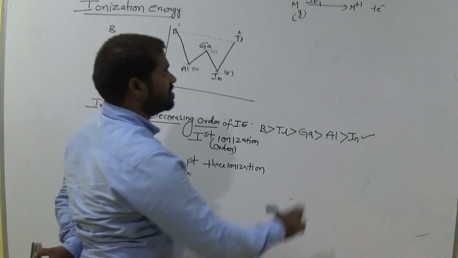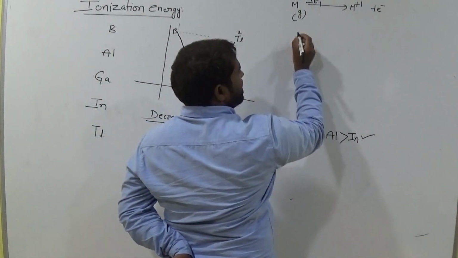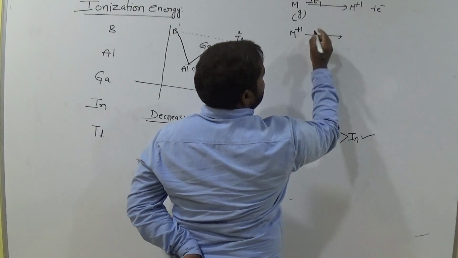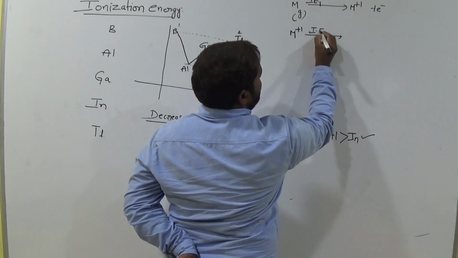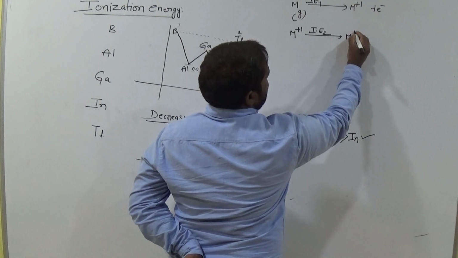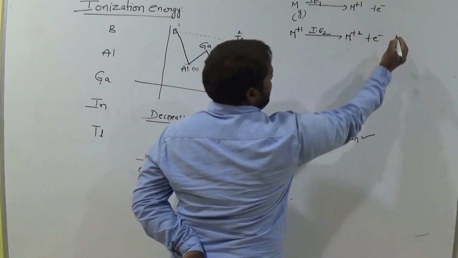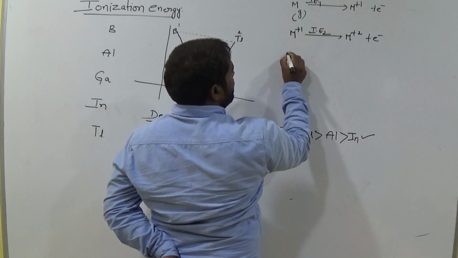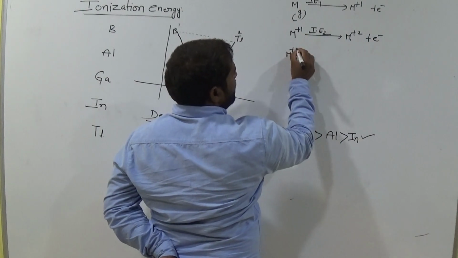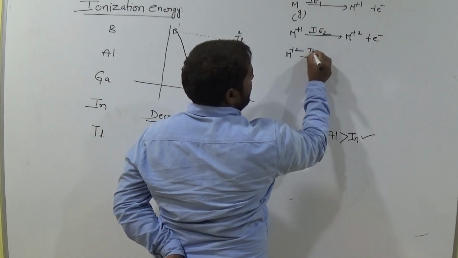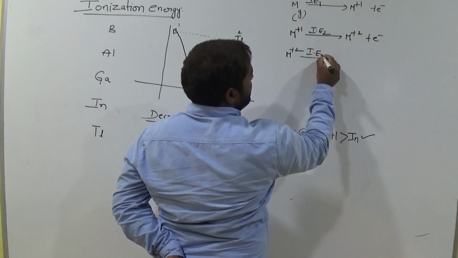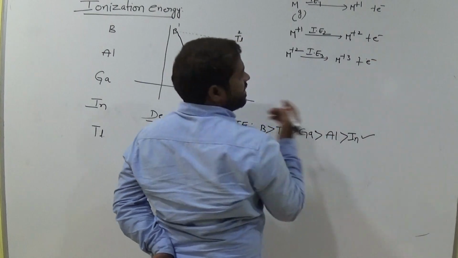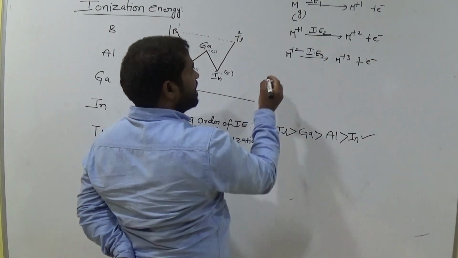First three means this is the first ionization energy and the second ionization energy, that is M plus 1. The ionization energy is I2. Now it is M plus 2 and an electron. Clear? And third ionization energy means from M plus 2 we remove one more electron. This is third ionization energy, that is I3. That is M plus 3 plus an electron. Clear? All of you? Is it clear?